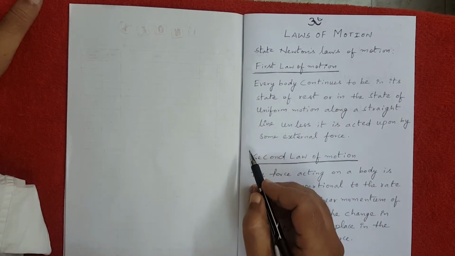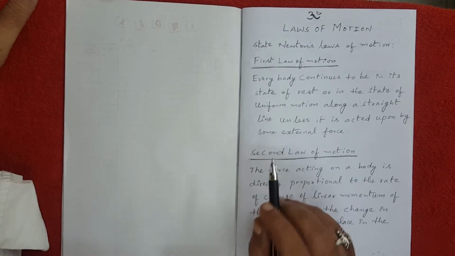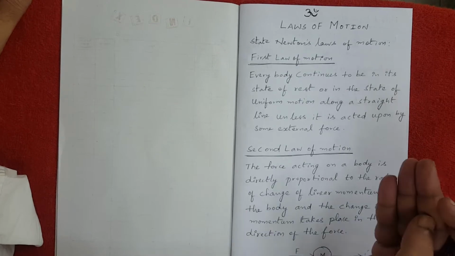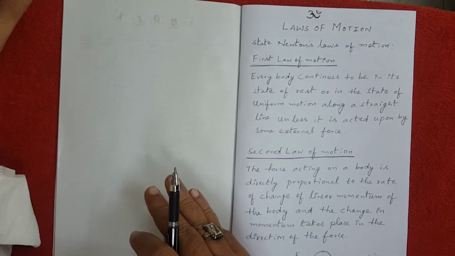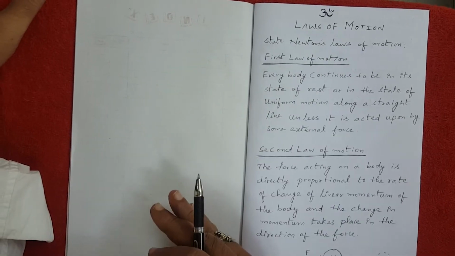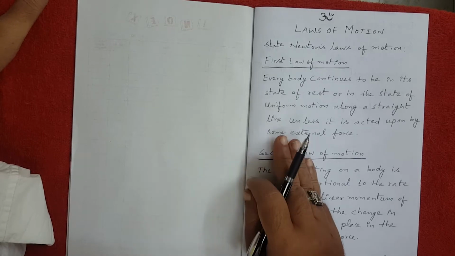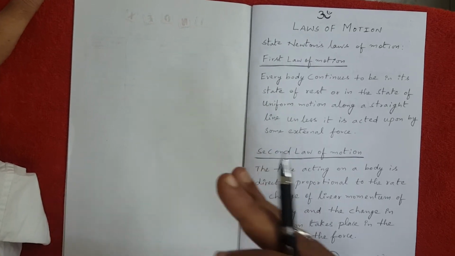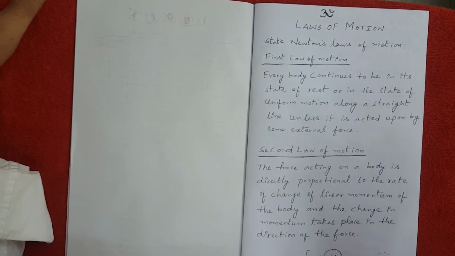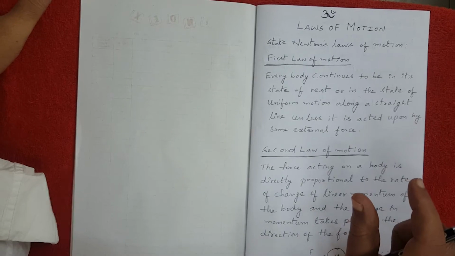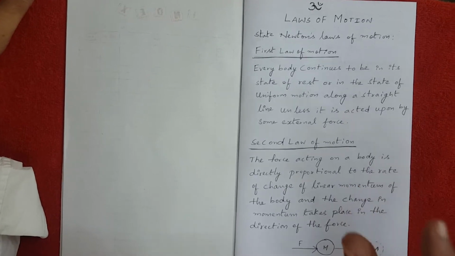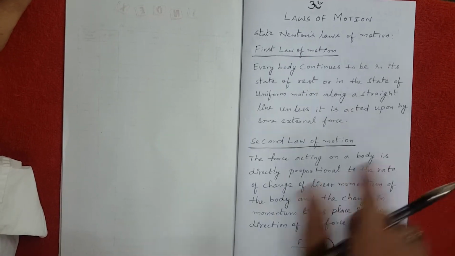The meaning of this statement is that, for example, take a body or an object, or simply to understand, take a notebook and place it on a table. Come and see the position of the notebook after a day. The position of the notebook remains the same. You watch this again after a month and after a year. The position of the book remains the same on the table because no external force was acting on it. That's why the position of the book remains the same.